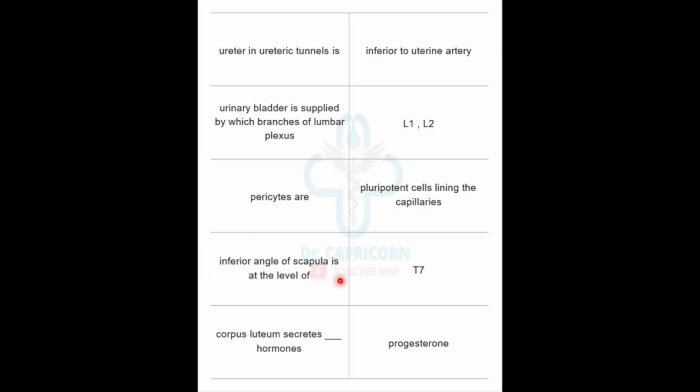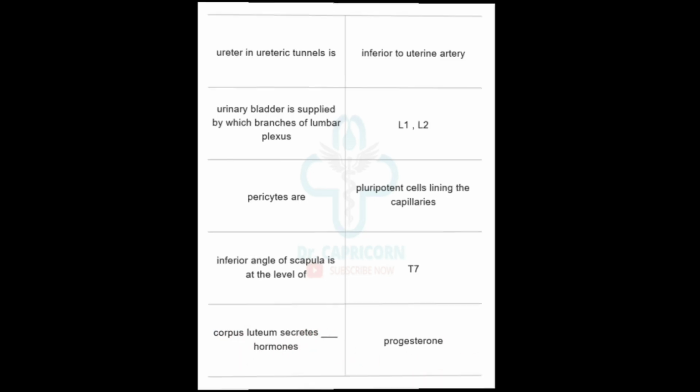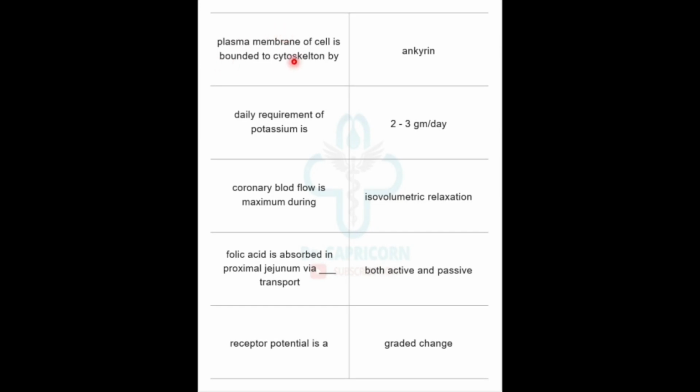The inferior angle of scapula is at what level? Inferior angle of scapula is at T7 vertebral level. Corpus luteum secretes dash hormones. It secretes progesterone. Plasma membrane of cell is bound to cytoskeleton by ankyrin. Daily requirement of potassium is 2 to 3 gram per day.